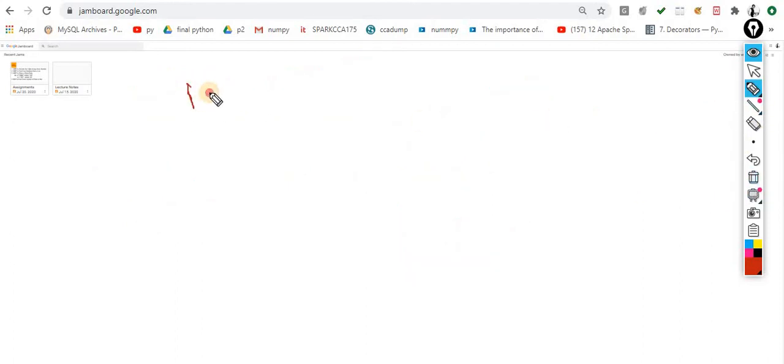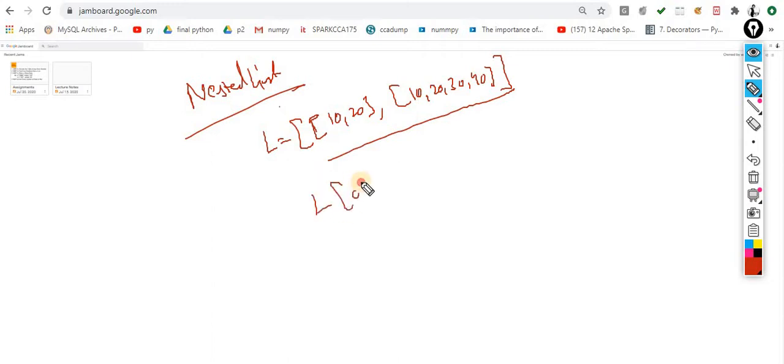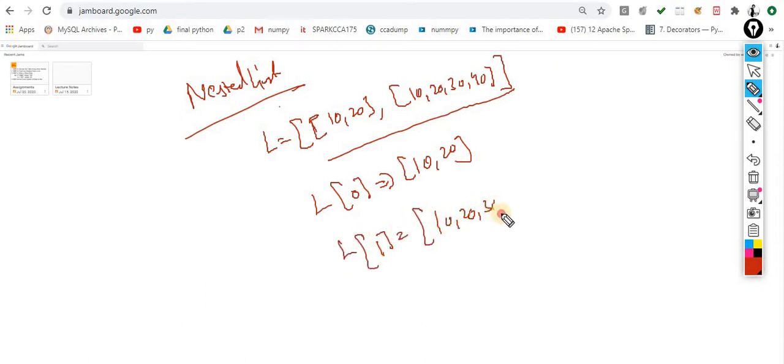So the next is the nested list. Okay, nested list, that means a list inside a list. So how can we represent it? L is equal to a list inside a list. Here, L of 0, what output will I get? I will get 10, 20. L of 1, what output will I get? 10, 20, 30, 40. Okay, so I will get this output.